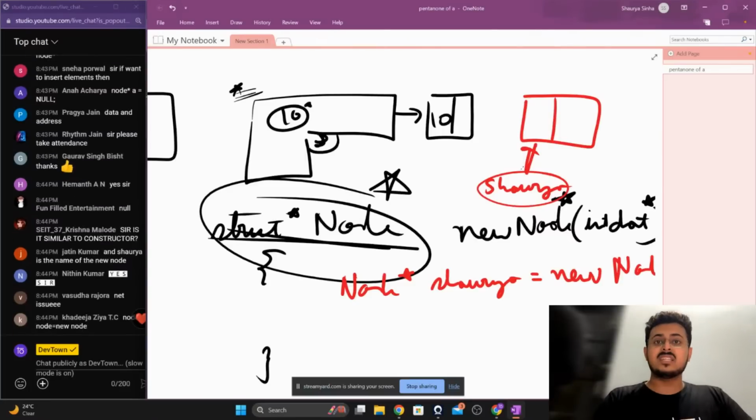Is it similar to a constructor? Absolutely yes, guys. We are actually learning about constructors itself, but in a little bit more depth. How does a constructor work? That is what we are trying to understand.